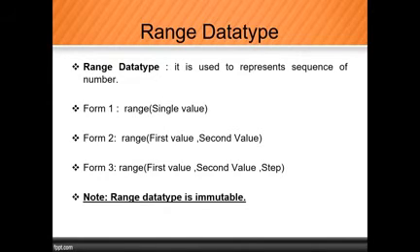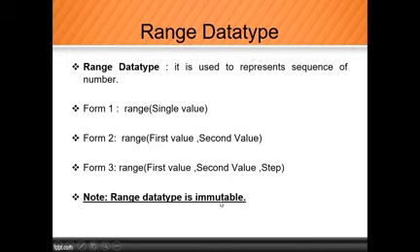There are three different forms: form number 1, form number 2, form number 3. One more important concept is that there is a range operator and also a range function. How will we identify it is a function? Because of the round brackets open and close. So range is a data type and also a function. Make a note of that.